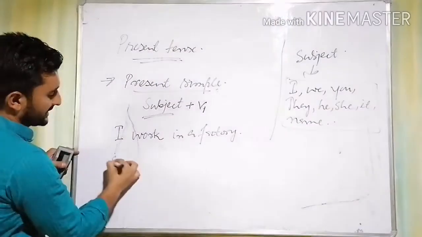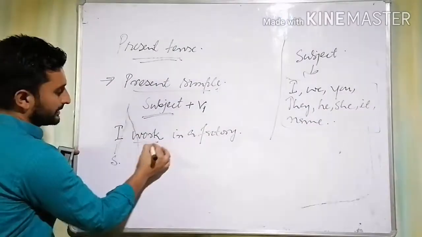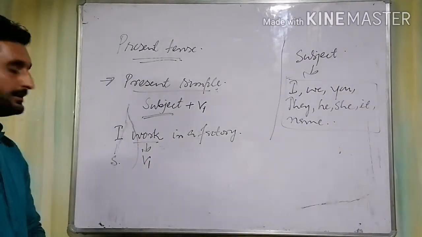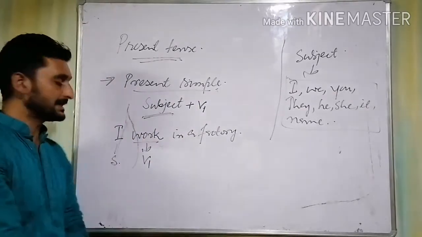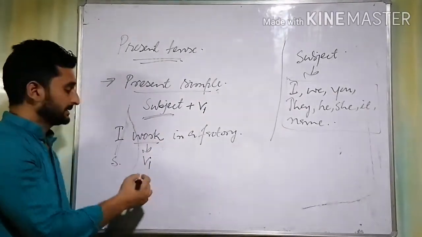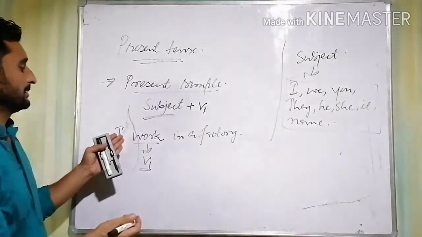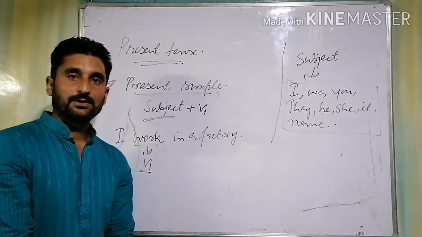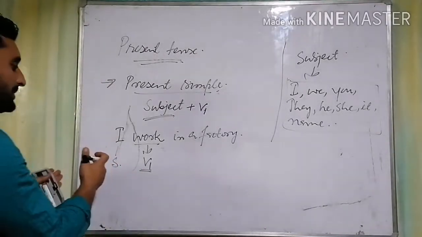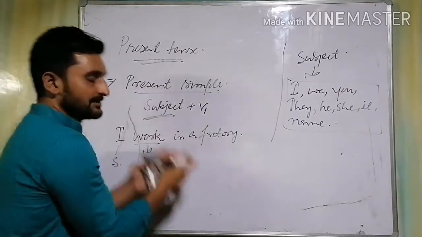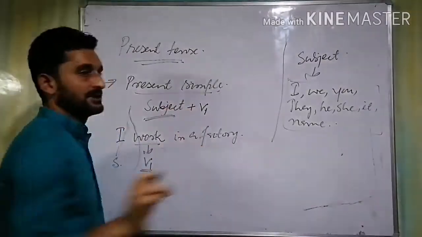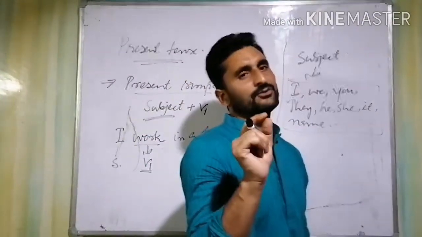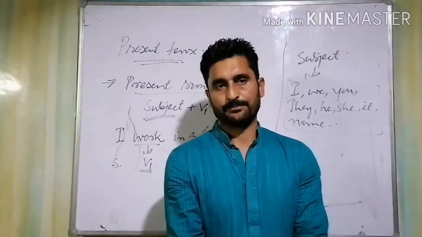This I here is the subject, and work is the verb in its first form. Alright? It's not in progressive form, it's in its basic form. That's why this makes it a simple present tense. So for making simple present tense, what do we do? We write the subject with the verb in its first form. Alright? However, we have to make a few modifications.